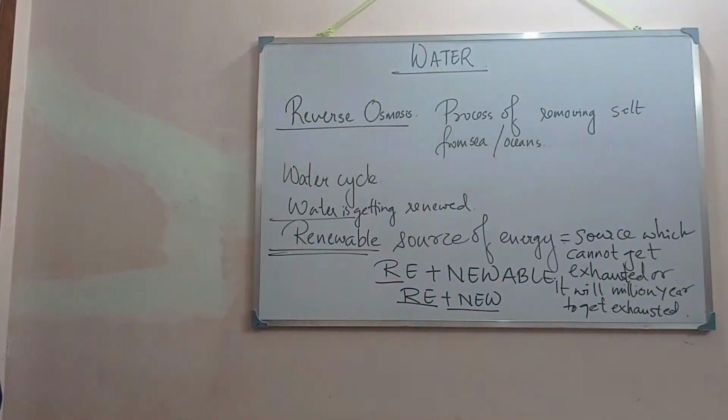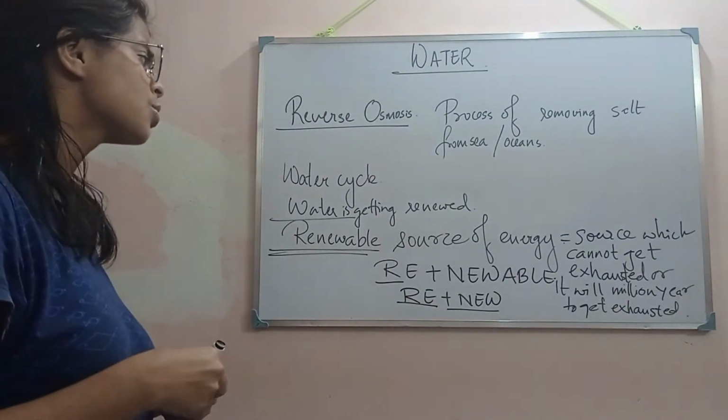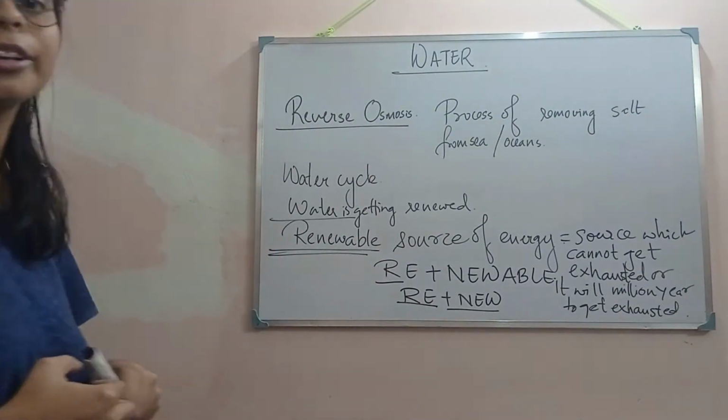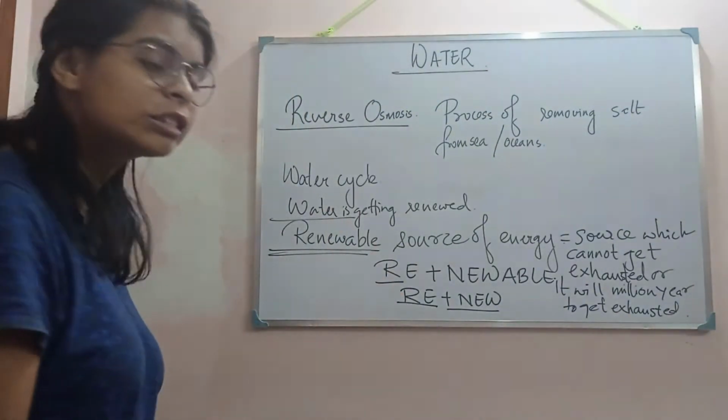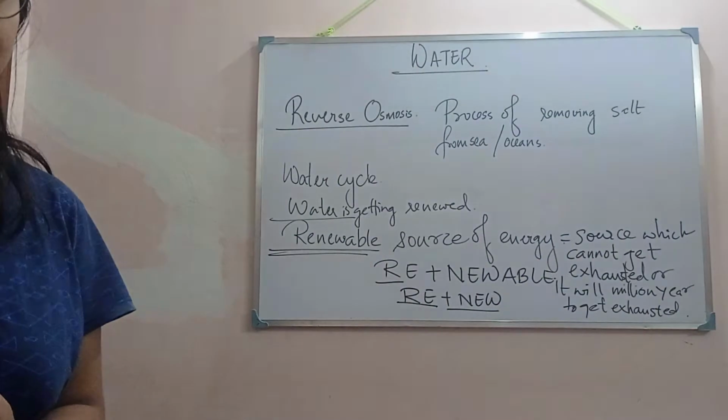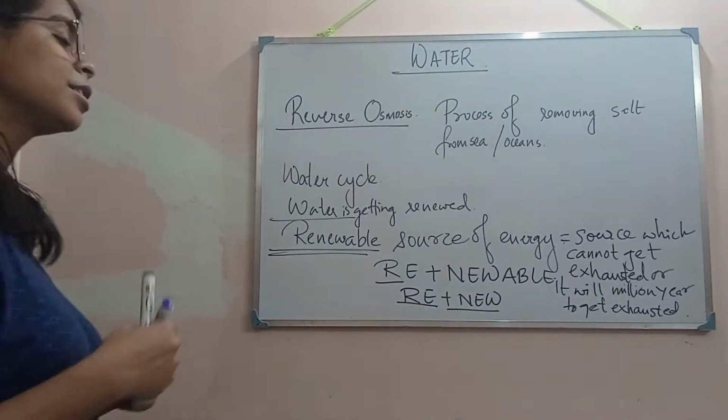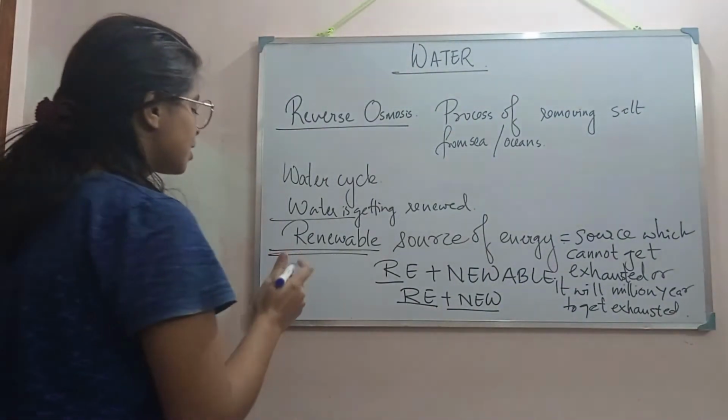So this is what renewable sources of energy are. So what are the renewable sources of energy? We can say that water is a renewable because it was present millions of years ago also, and it's still existing, and it will exist after our death also, after millions of years. So water is a renewable.